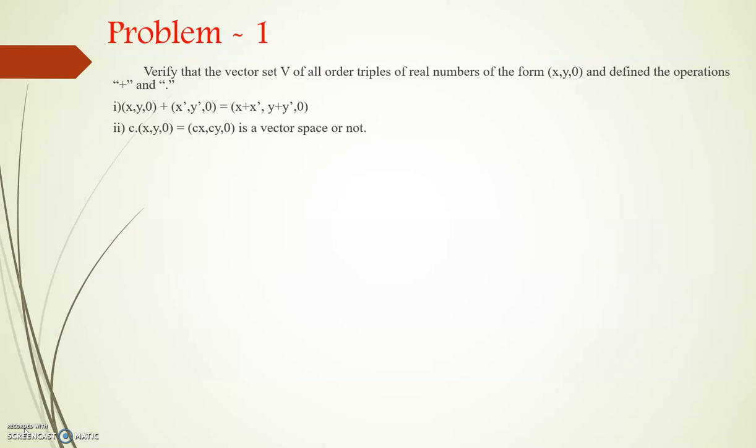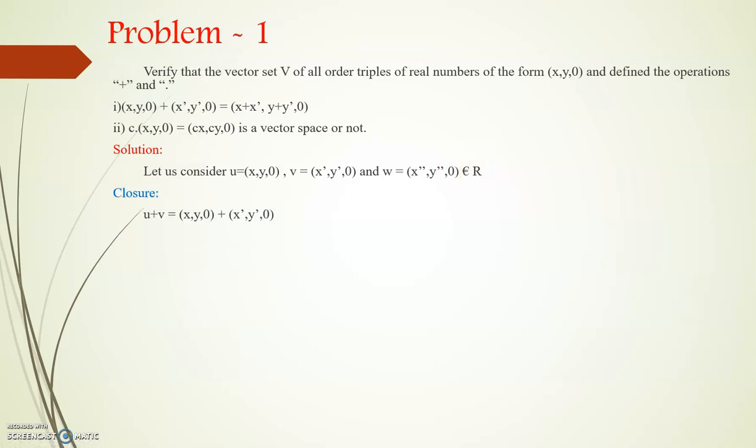We have to verify whether this defined set of ordered triples of real numbers is a vector space or not. They define both the addition and multiplication. So now we are going to check whether these conditions are satisfied or not. Solution. Let us consider u = (x, y, 0), v = (x', y', 0) and w = (x'', y'', 0). These three vectors belong to the set.